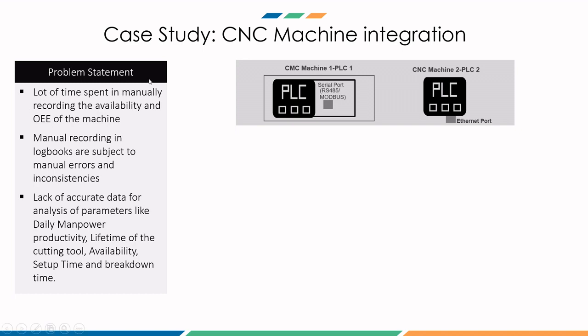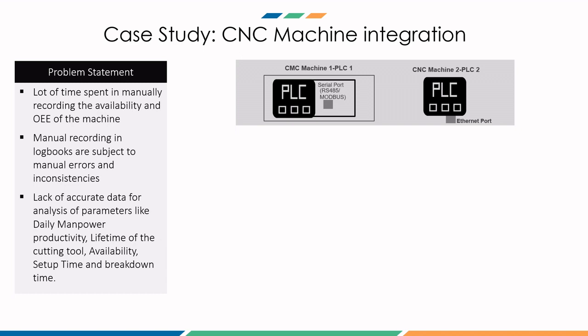But again, just to reiterate, the problems the manager of this factory is facing. A lot of time is being spent manually recording the availability and overall equipment effectiveness, that is OEE, of the machines. The manager says that manual recording in logbooks is subject to manual errors and inconsistencies. And thirdly, there is a lack of accurate data for analysis of parameters. Managers generally create reports and do regular analysis for regular improvements. So he also wants to have a daily view of daily manpower productivity.